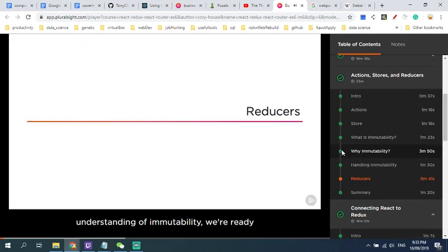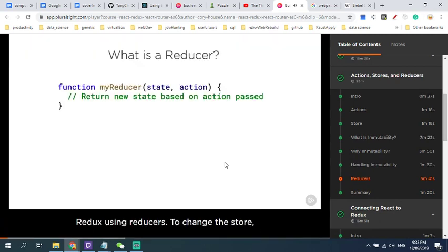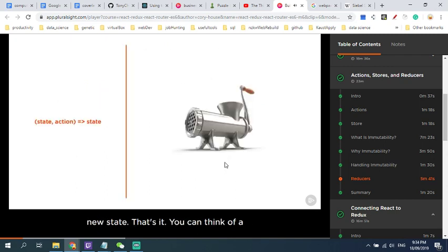Now that we have a good foundational understanding of immutability, we're ready to discuss how data changes are handled in Redux using reducers. To change the store, you dispatch an action that is ultimately handled by a reducer. A reducer is actually quite simple. It's a function that takes state and an action and returns new state. That's it. You can think of a reducer like a meat grinder. With a meat grinder, you put in some ingredients and turn the handle. The results, well, they come out the other side. In the same way, with reducers, you pass in some ingredients, in this case, the current state and an action, and it returns new state.